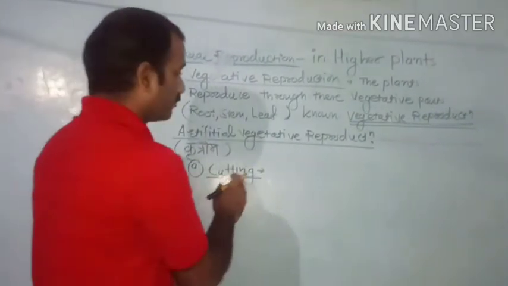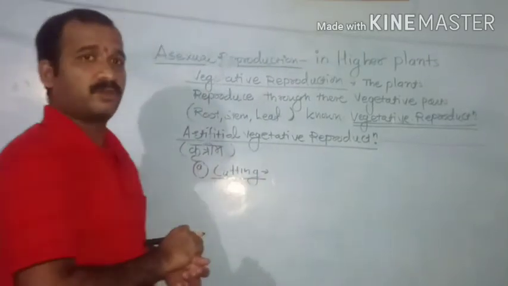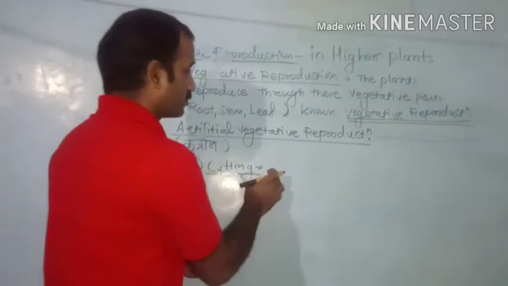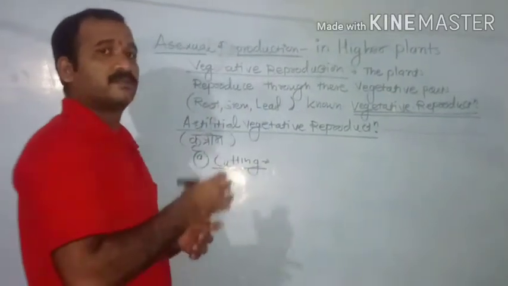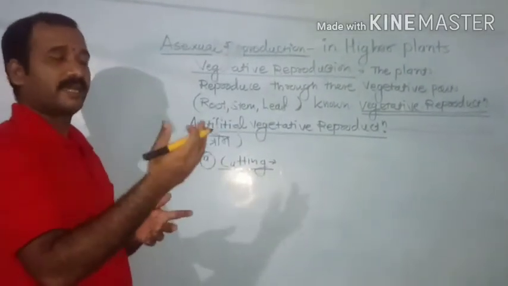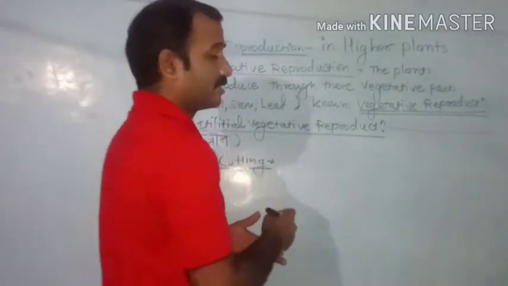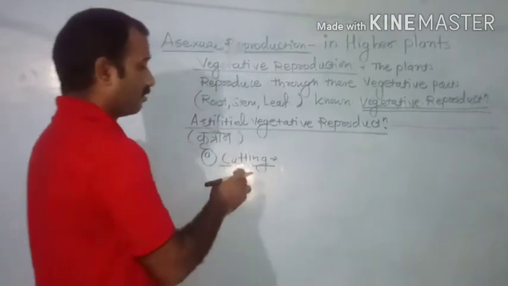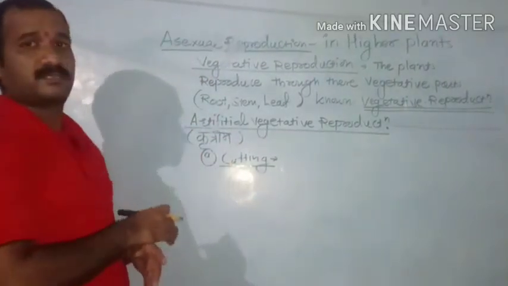Now this method is specially successful on plants. The first example is China rose, which is Hibiscus rosa-sinensis. The second example is rose. These are the examples on which the cutting method is successful.